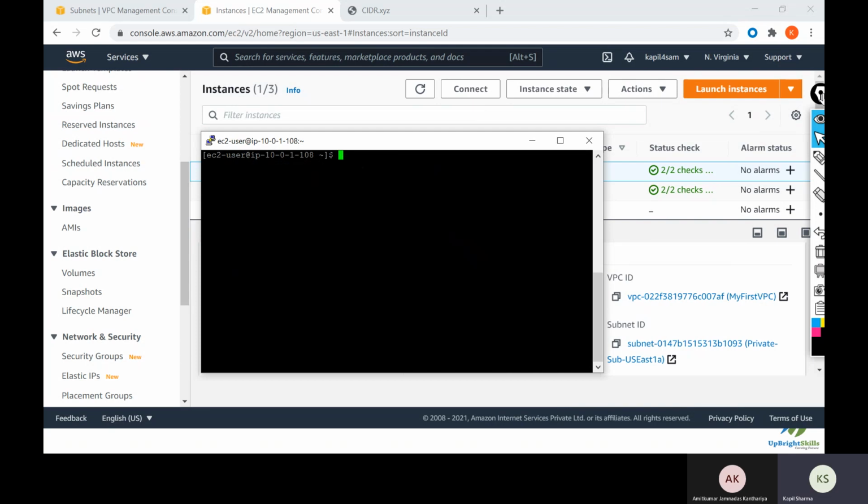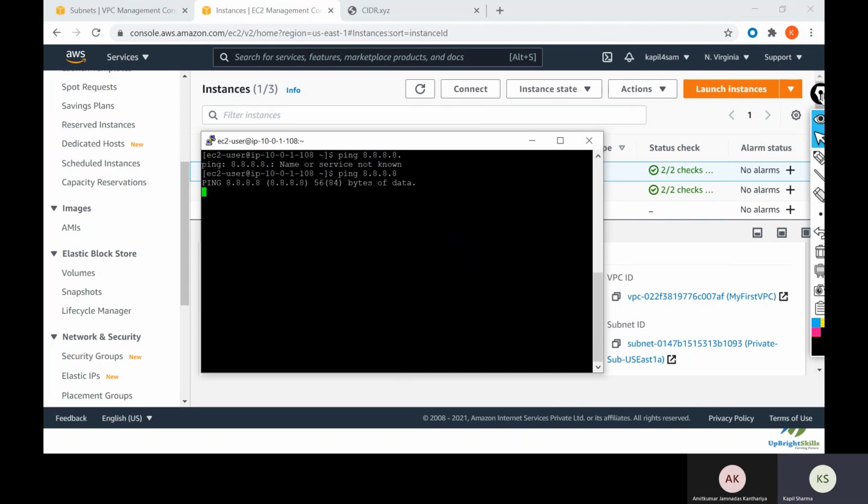And there is one more need which you will have in future. For example, whenever you create your instances in a private subnet and you want to install certain packages or update your operating system, right? You will not get internet access. Let me check whether I have internet access or not. Here you do not have internet access as well.